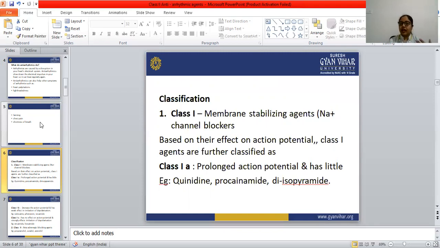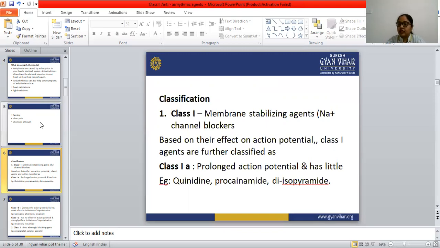The class 1 or membrane stabilizing agents are further classified as class 1A, class 1B, class 1C. Three sub-classifications are there for class 1, and this classification is based on the action potential.